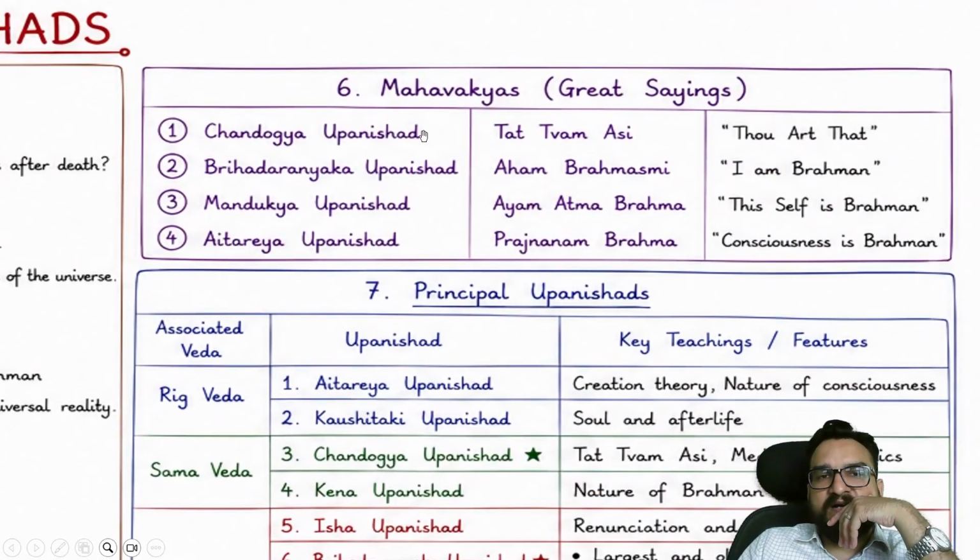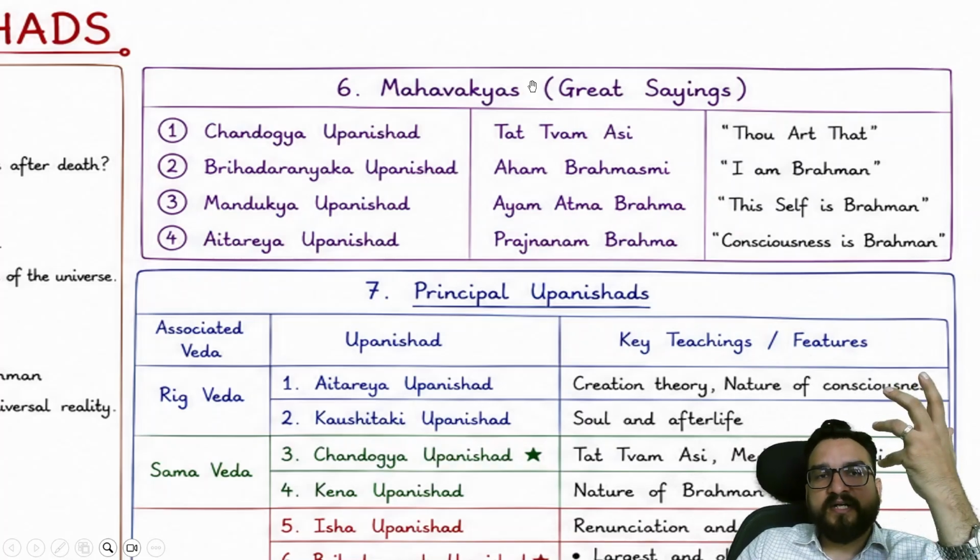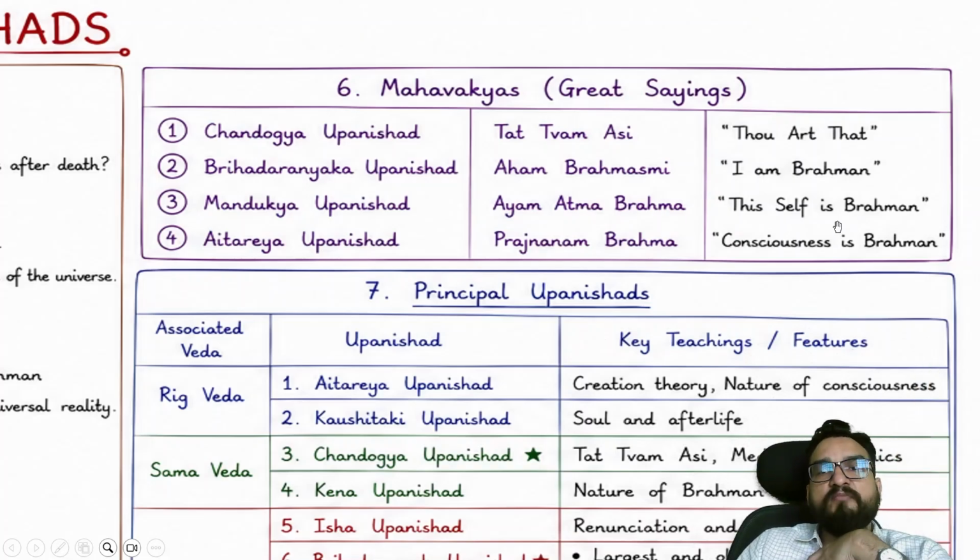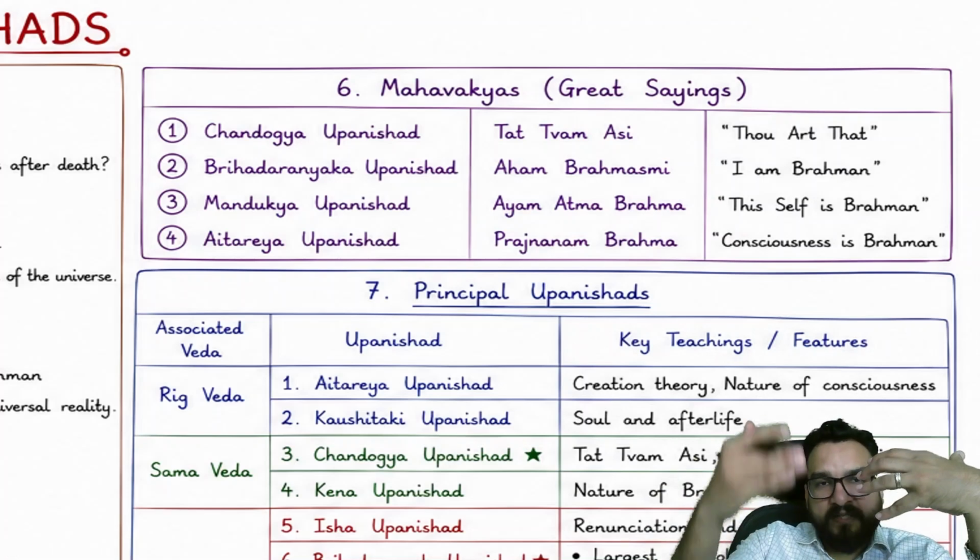So six Mahavakyas you will be finding, in the Chandogya Upanishad, Brihadaranyaka Upanishad, Mundaka Upanishad, Aitareya Upanishad. Tat Tvam Asi, very famous, is present in Chandogya. Thou art that. I'll be explaining later on. Aham Brahmasmi is written in Brihadaranyaka. I am Brahman. The self is Brahman, meaning I am the universe, the universe is in me, and where I am finding God, the God is in me. This is what they mean by all these statements.